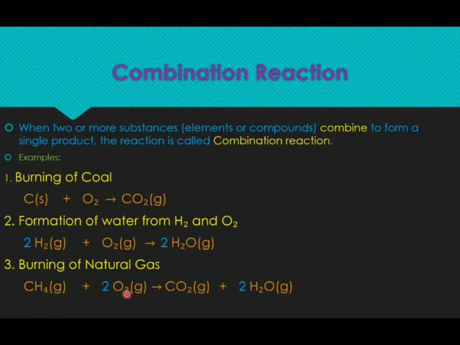When methane is burnt, in the equation we write it as combining with atmospheric oxygen. It gives you carbon dioxide gas and water in the steam form. So these are the examples for combination reaction. Please write down the equations and balance them.